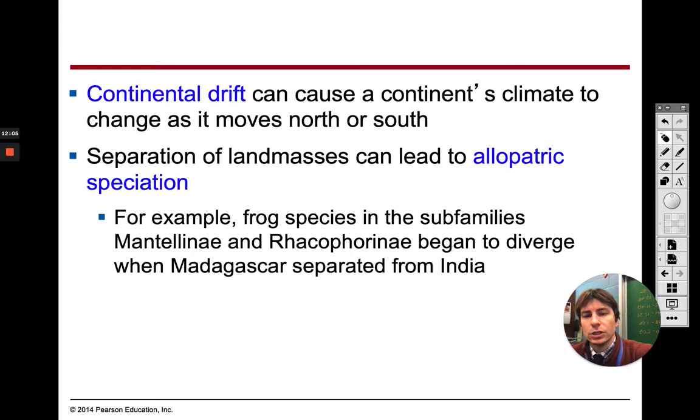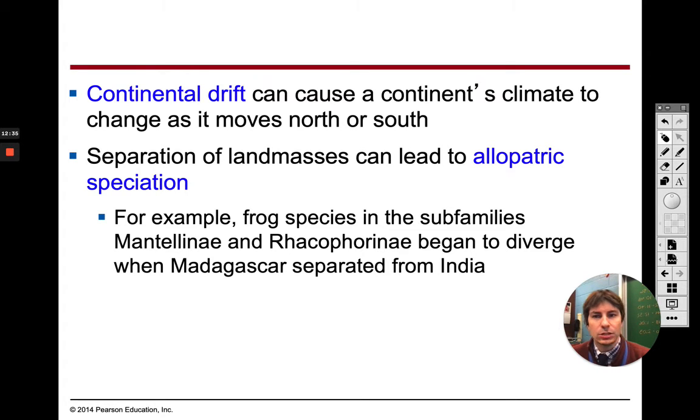All right. So along with this, guys, continental drift, as these continents move, it can also change the climate in that area. Obviously, if it's at the equator, we could say, if it's moving north, it's going to get colder. If it's moving south, it's going to get warmer. So in other words, if it's going closer to the equator, it's going to be a warmer continent. If it's further away, whether it's north or south, it's going to be a colder continent.